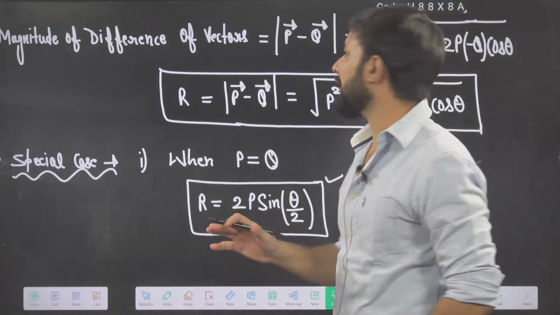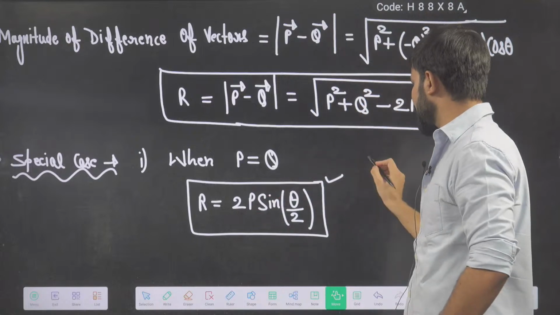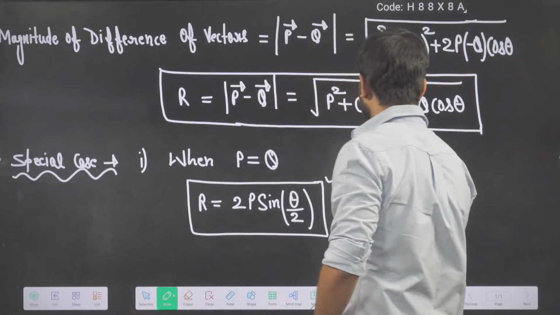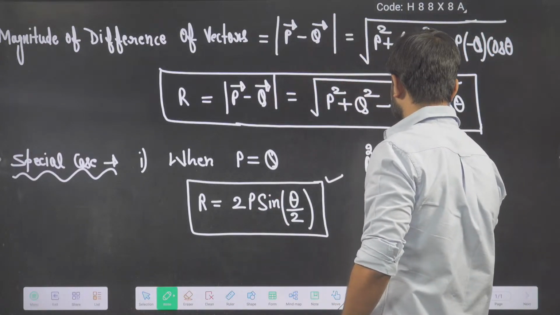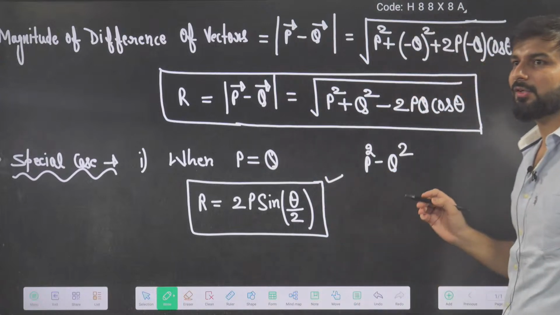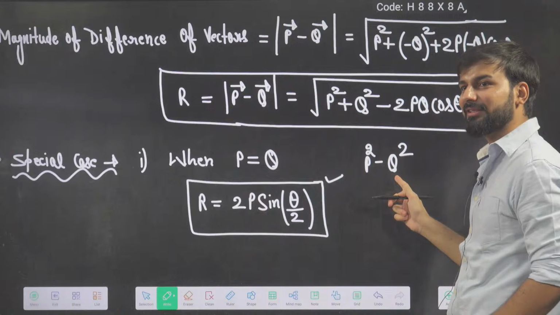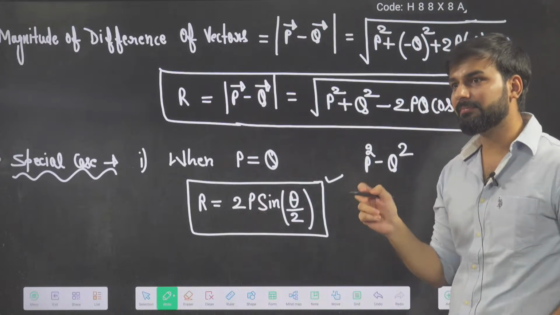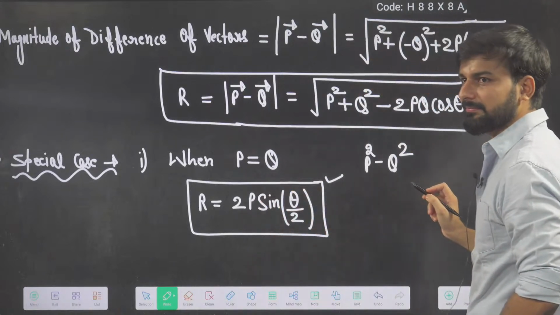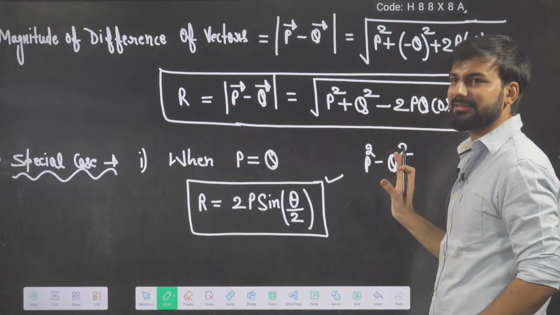You can't write p square minus q square. Those who are saying this, it will be a blunder. It means your math is in the negative sense, not in the positive. Zero also not, your math is negative. If somebody is saying minus q square will be p square minus q square, beta, very poor math. Simple basic math is this.